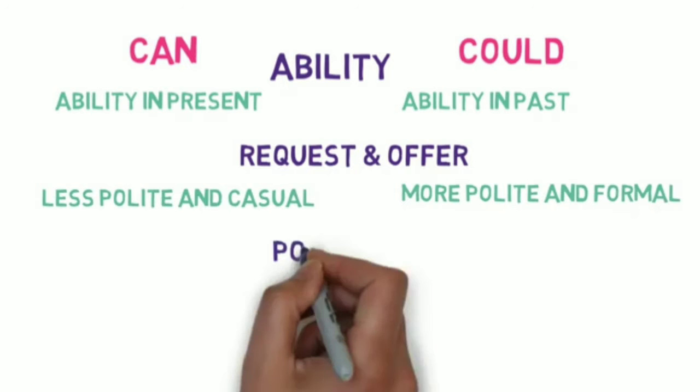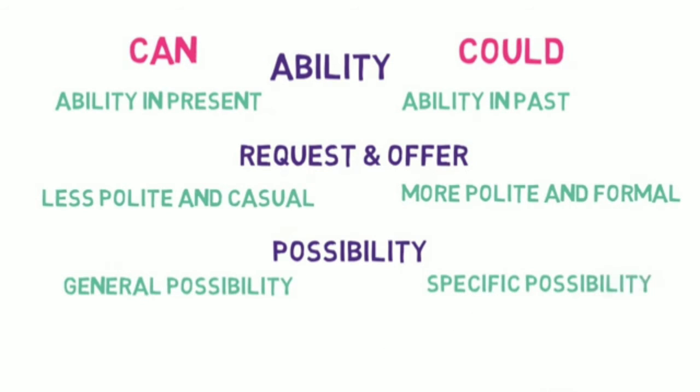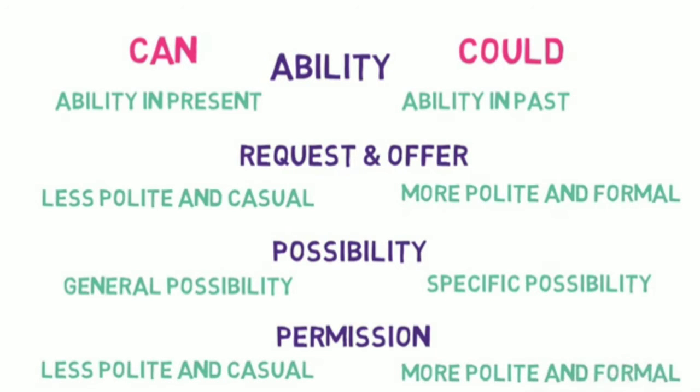Can and could both are used for possibility. Can is used to show general possibility, while could is used to show specific possibility. Can and could both are used for permission. The verb can is less polite and casual, while could is more polite and formal.